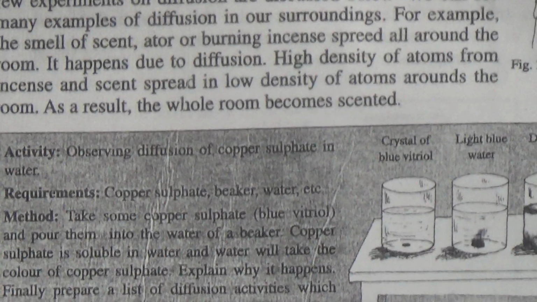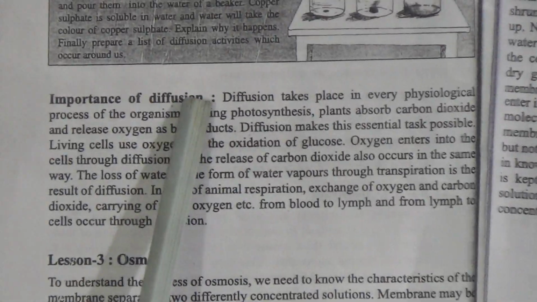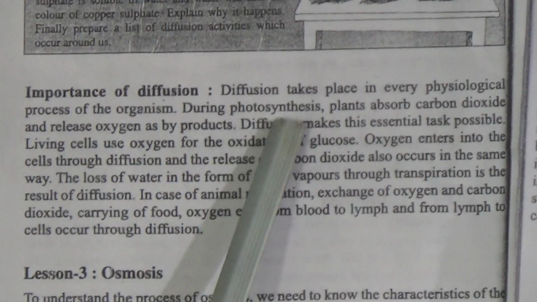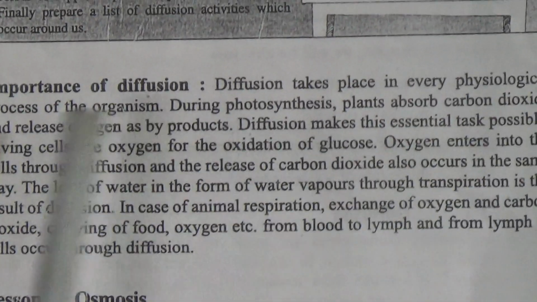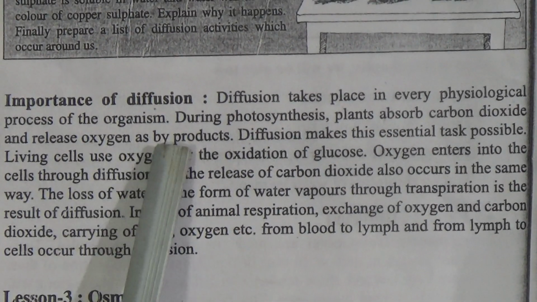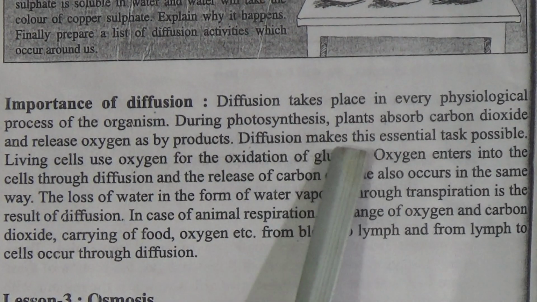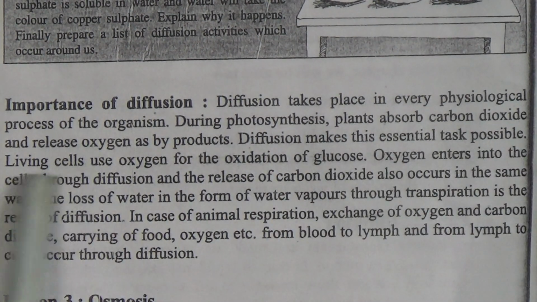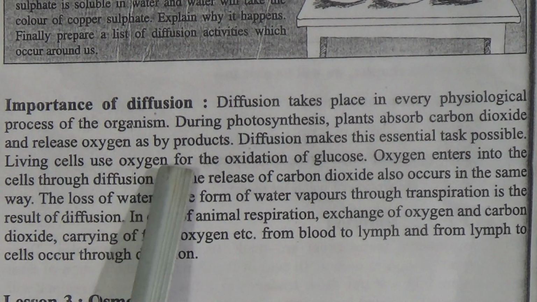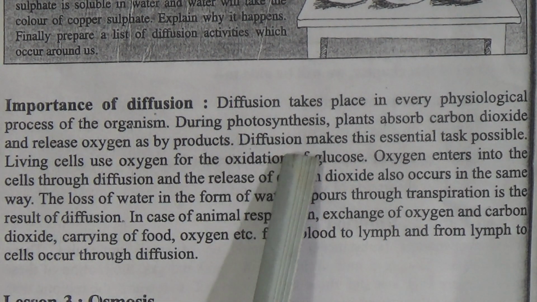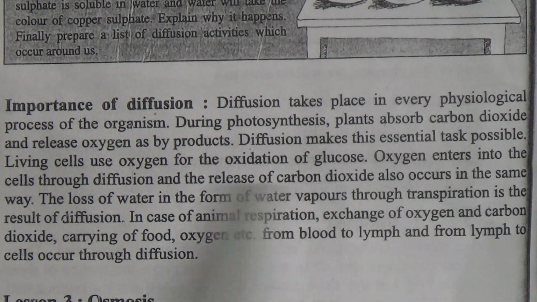My dear students, now we will discuss the importance of diffusion, and this is also a very important question. Diffusion takes place in every physiological process of the organism. During photosynthesis, plants absorb carbon dioxide and release oxygen as a byproduct, and diffusion makes this essential task possible.